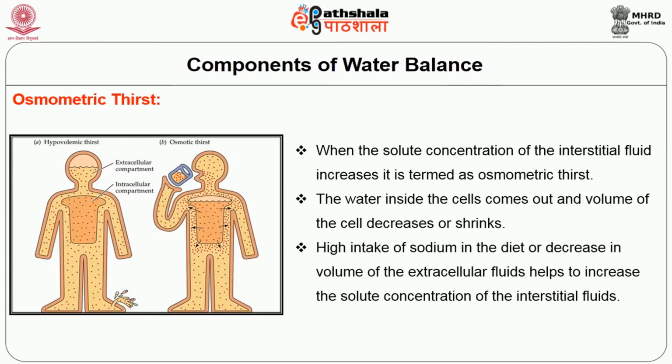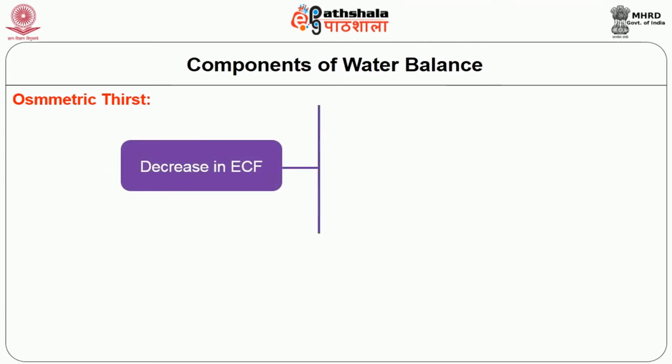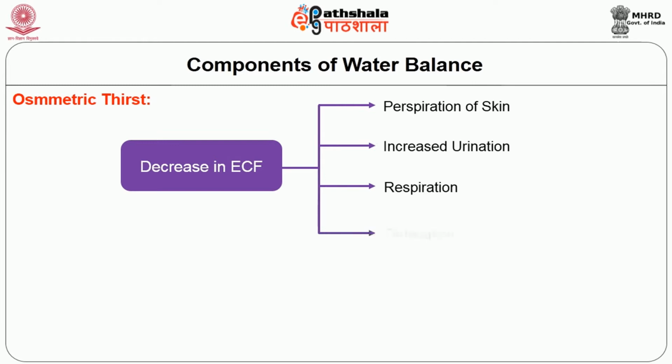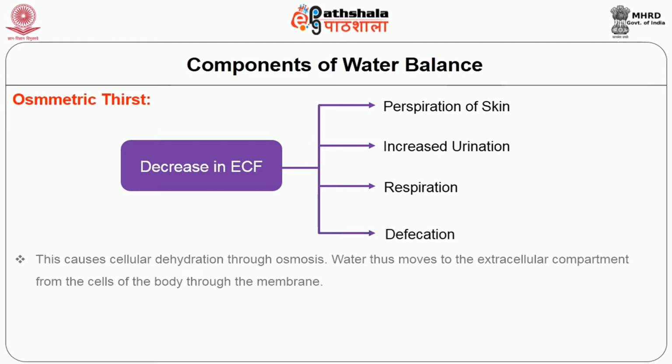The decrease in extracellular fluid volume may be due to perspiration of the skin, increased urination, respiration, and defecation. Osmometric thirst causes cellular dehydration through osmosis. Water thus moves to the extracellular compartment from the cells of the body through the membrane.